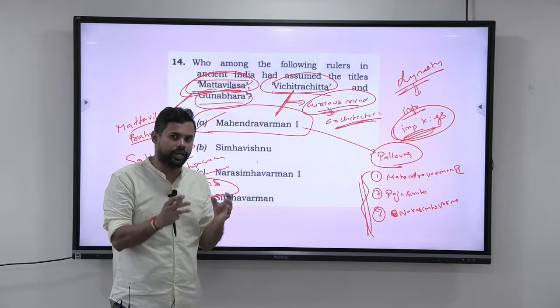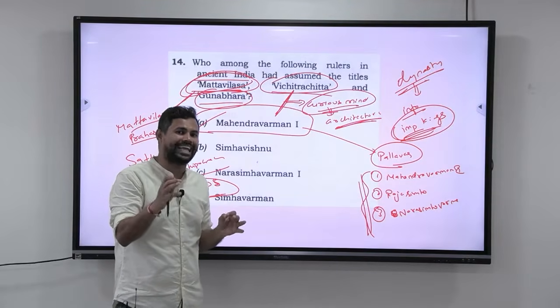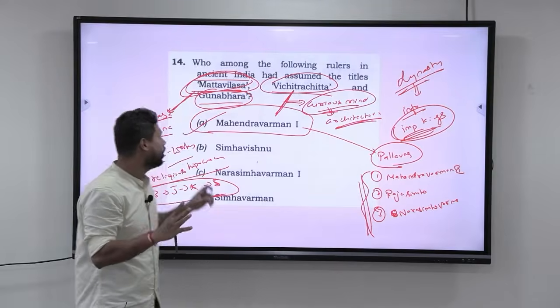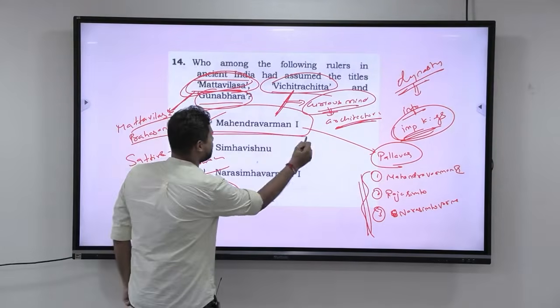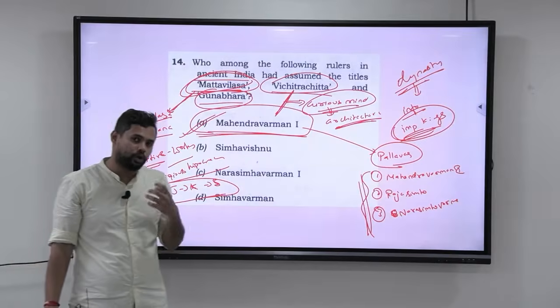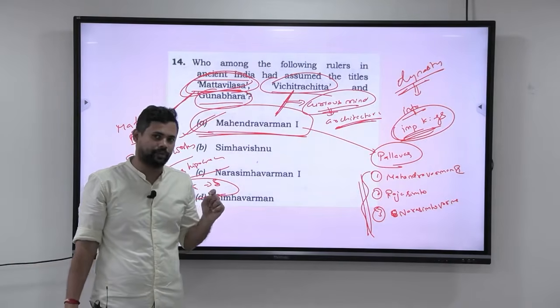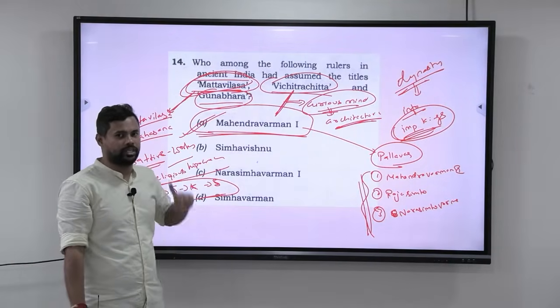So any literary work you take, try to take at least 2 lines and understand what exactly that literary work is talking about. Okay, so overall, in this particular question, the answer is Mahendravarman 1. And I hope you also understood how to go about studying in ancient India. Okay, so the answer for this question is Mahendravarman 1.